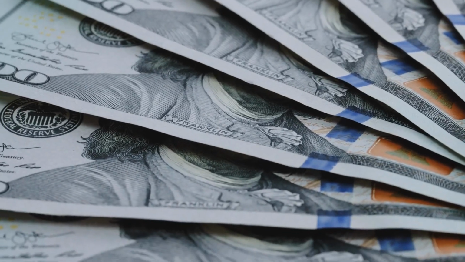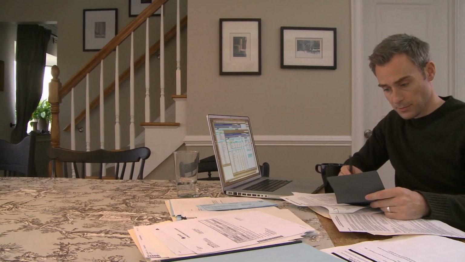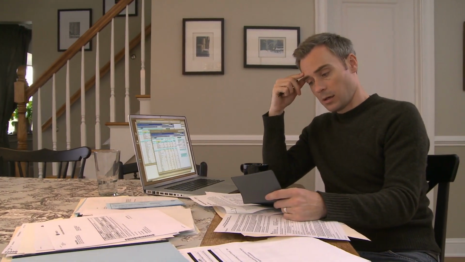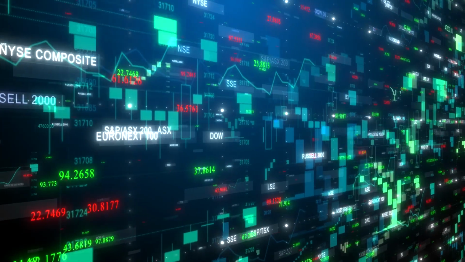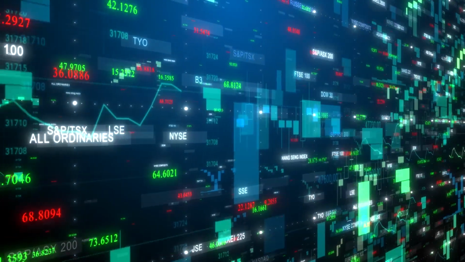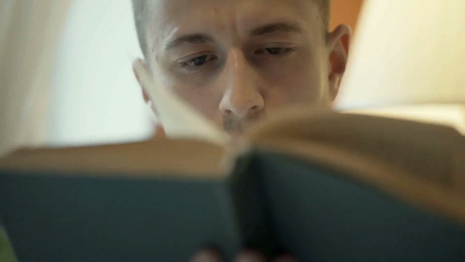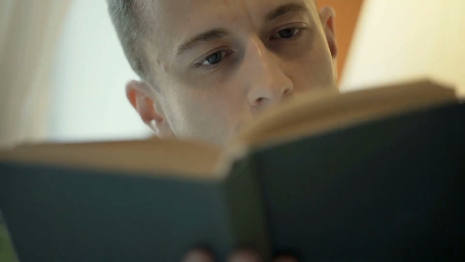In conclusion, understanding inflation and its causes, effects, and management is essential for individuals and businesses to protect themselves from its negative impacts. Myths and misconceptions about inflation can be debunked, and with the right knowledge and strategies, one can successfully navigate inflationary periods and even capitalize on the opportunities they bring.